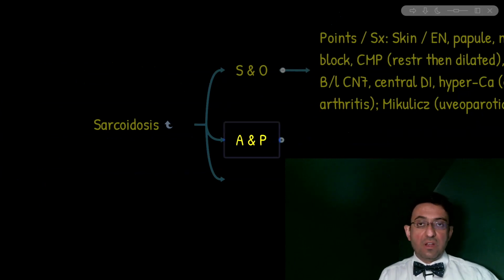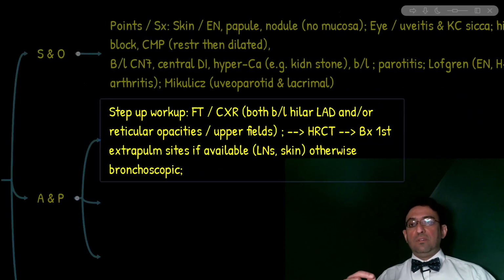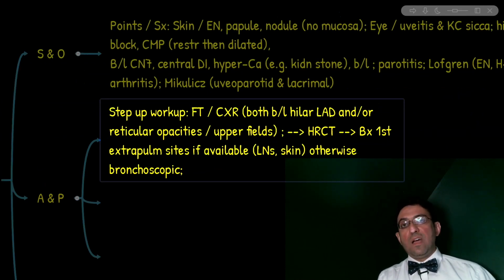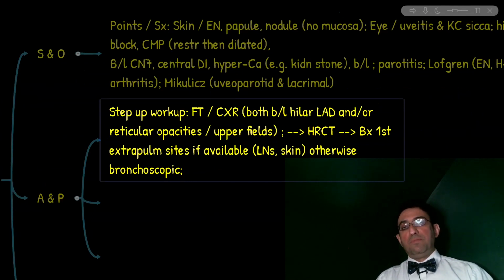However, if these are not available, the transbronchial biopsy through bronchoscopy is required. Now, that said, given the fact that it's an invasive test and I mentioned it's the best test, what is the step-up workup for the diagnosis of sarcoidosis from the first test to biopsy? The first test usually is chest x-ray. What are the findings in chest x-ray? Well, everyone knows bilateral hilar adenopathy.